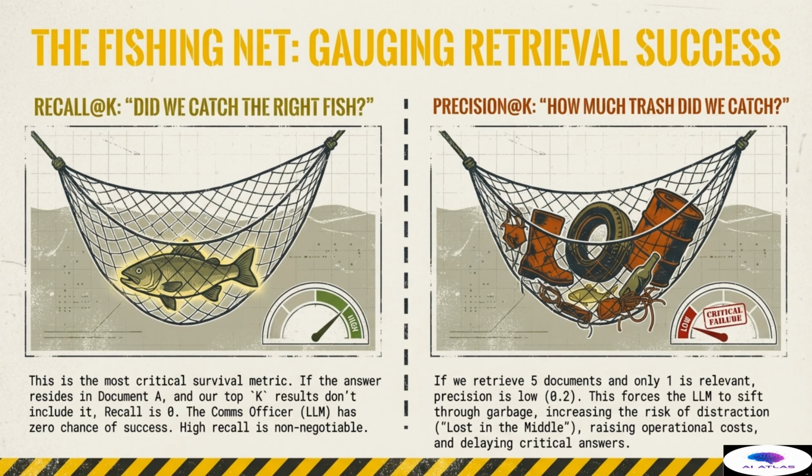Let us explore these critical retrieval metrics using the analogy of a fishing net. Recall at K addresses the question, did we catch the right fish? This is the most critical survival metric because it determines the potential for success.